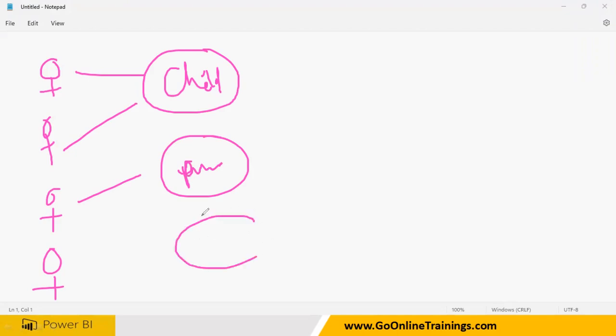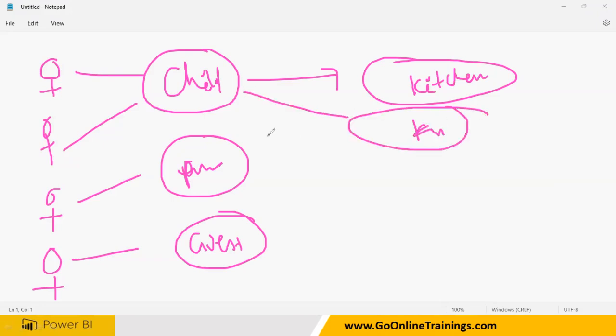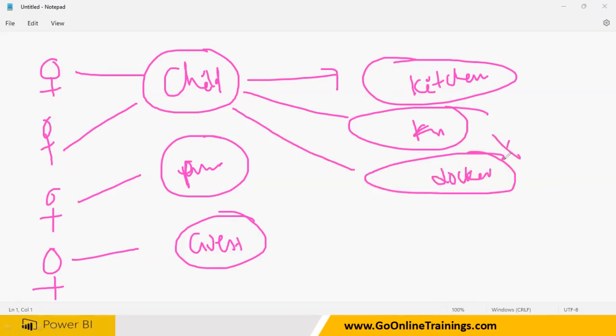Right? So the next one is called a guest. Based on that, you can give the privileges, right? The child can use a few of them. You can go to the kitchen and eat something, or you can open the refrigerator, the fridge, and do something, but you don't have any permission to open the locker, right? So you don't have any permission.